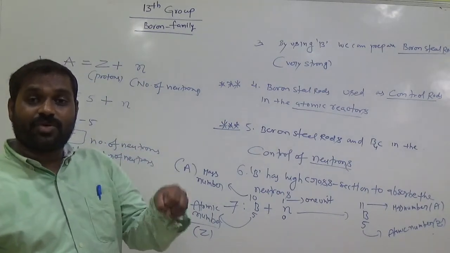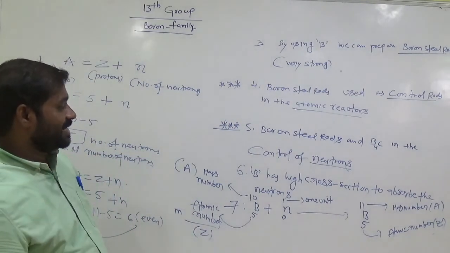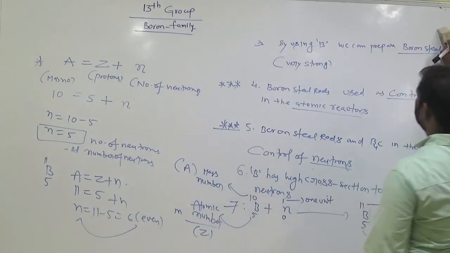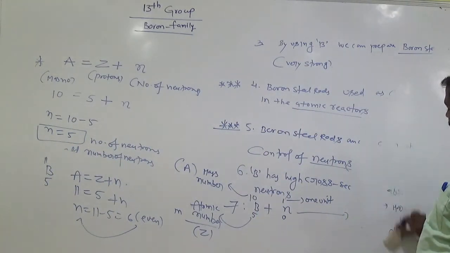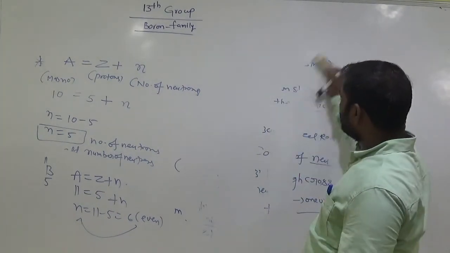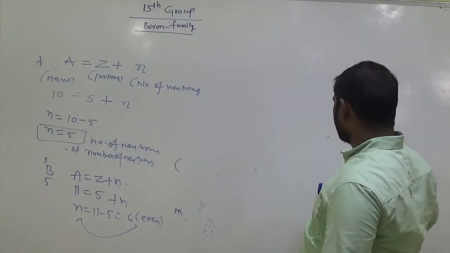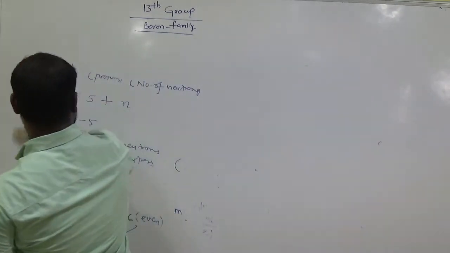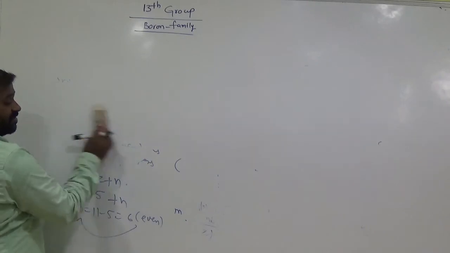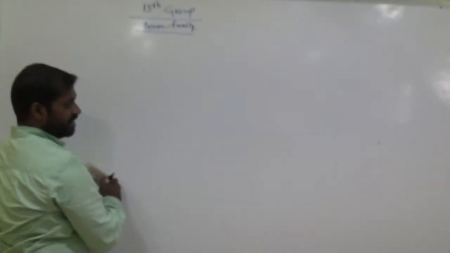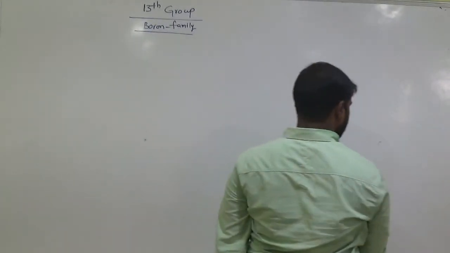So boron controls the neutrons in atomic reactors. Remember this, very important. So these are some of the important physical and chemical reactions and properties of boron. Already we discussed the hydrides of boron, especially diborane, which is an electron deficient compound. What types of abnormal bonds are possible? BHB bridged bonds and its structure. The remaining topic we'll discuss tomorrow.